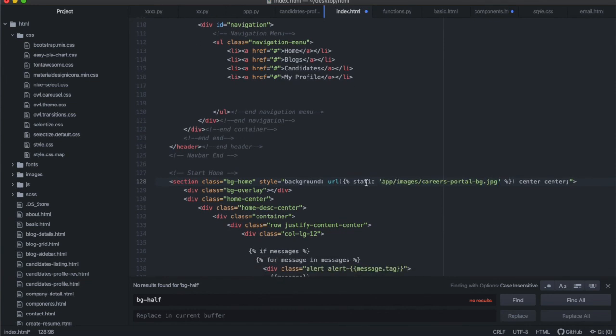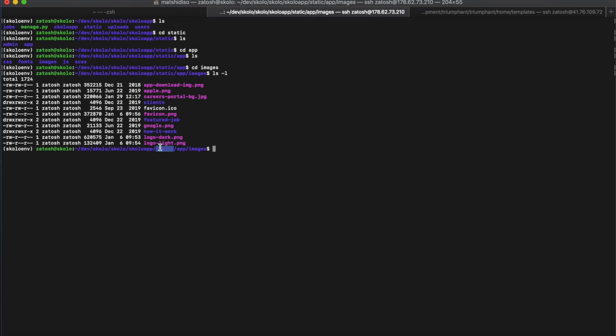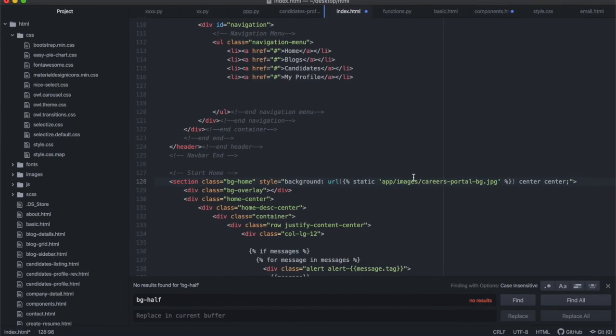Within the static folder, we need to refer to the app images, and then it's this image inside of the app and images. And then obviously it's inside the curly braces and the percent signs, because this is typically a Python function, and then we should be able to get it.